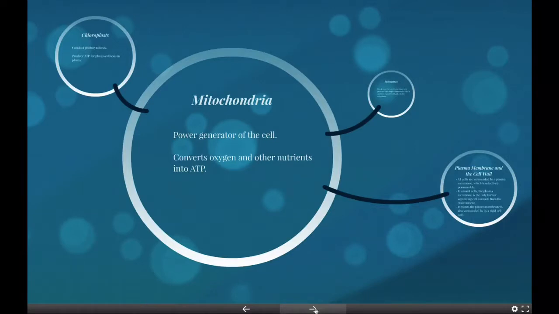Mitochondria are rod-shaped organelles that can be considered the power generators of the cell, converting oxygen and nutrients into adenosine triphosphate, which is ATP. ATP is the chemical energy currency of the cell that powers the cell's metabolic activities. The process is called aerobic respiration and is the reason animals breathe oxygen.